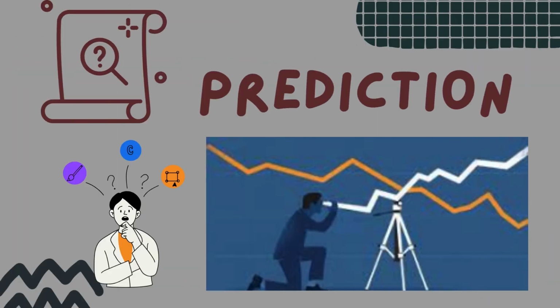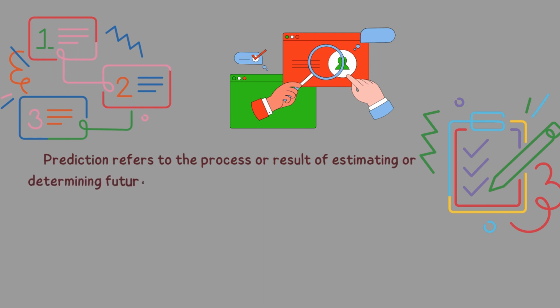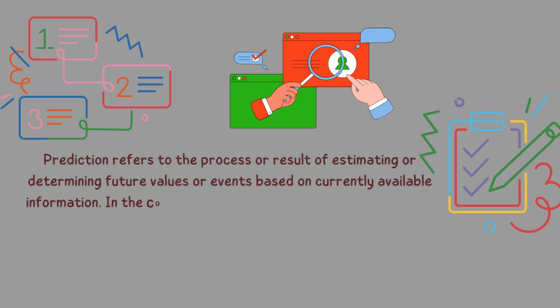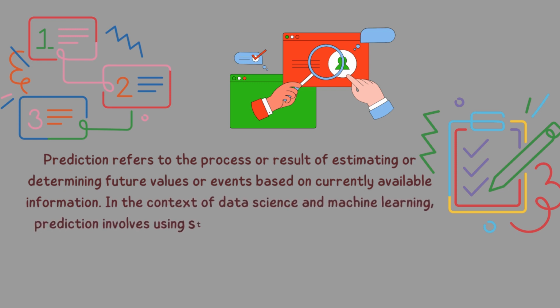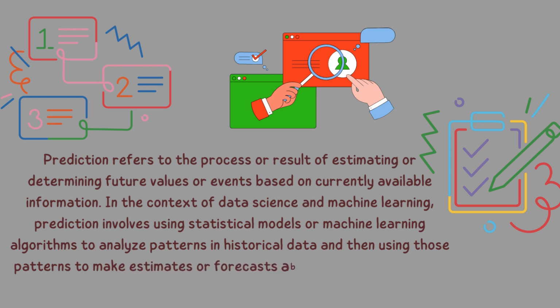Now we will discuss what is prediction. Prediction refers to the process or result of estimating or determining future values or events based on currently available information. In the context of data science and machine learning, prediction involves using statistical models or machine learning algorithms to analyze patterns in historical data, and then using those patterns to make estimates or forecasts about what may happen in the future.